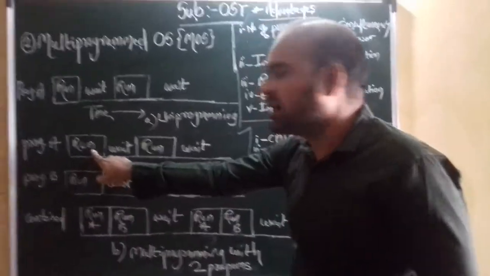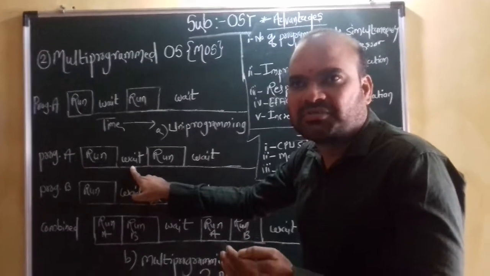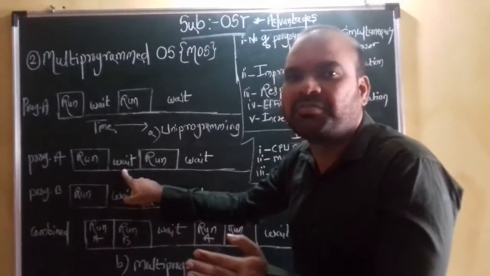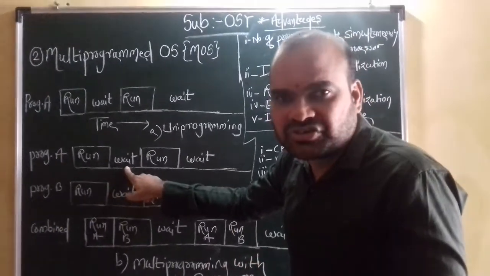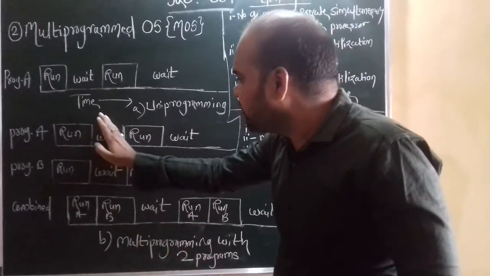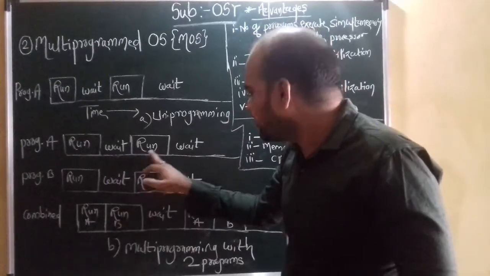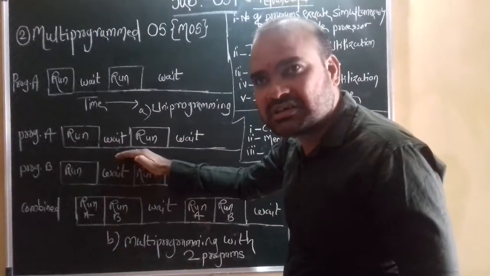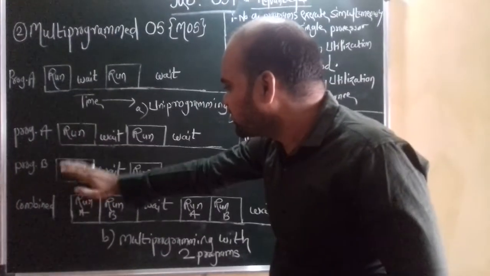The first program runs, then there is a waiting state, in which the OS provides a number of instructions or commands. Those commands or instructions are predefined or system-defined for the execution of a particular program or job. That is why there is a waiting state. After completing operations, the program runs, then again a waiting state, and finally the program runs. The same concept applies to the second program also. That is the first program and the second program.